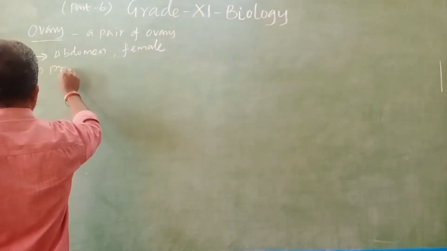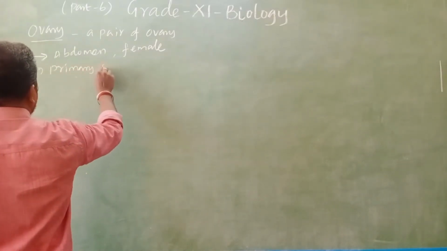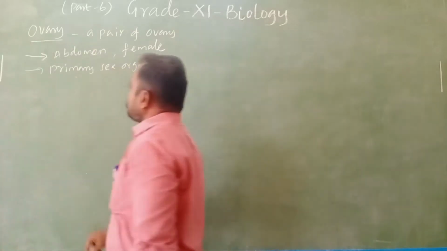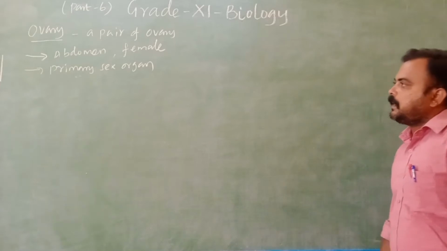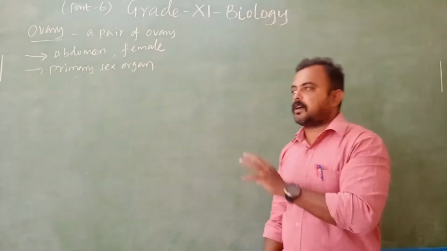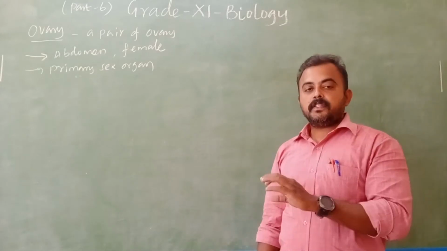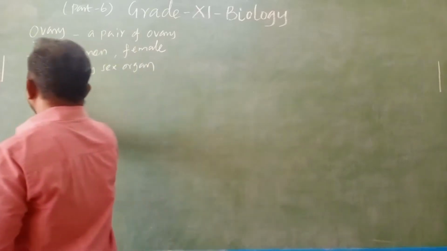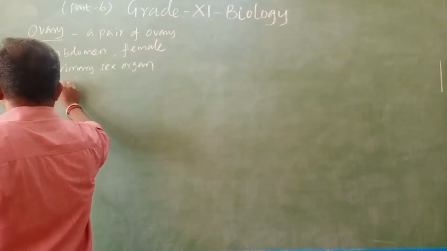Primary sex organ. Then what is its function? The ovary function is to produce ovum.